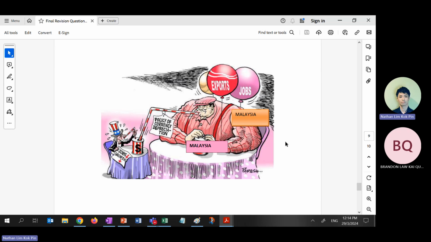So what is this? This is the picture that we're going to test you. Got one thin guy, one fat guy. What does this mean? Malaysia is the plump guy. We don't use fat because we are not animals, we use plump.